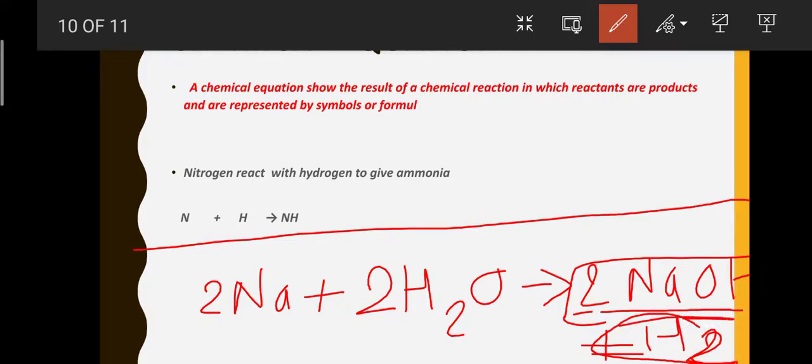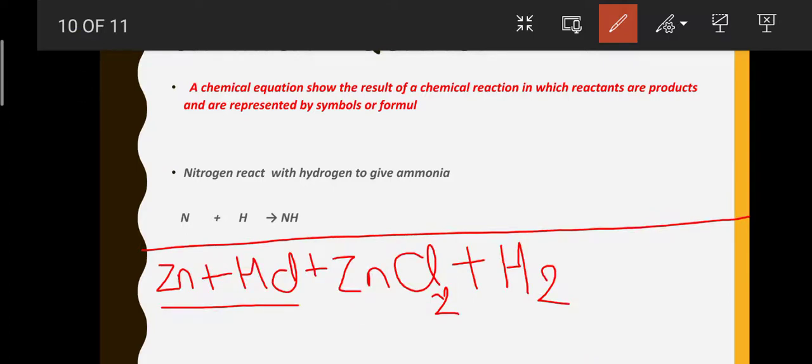Now it is balanced. Now let me tell you about a balanced chemical equation. We have done it, but we don't know what it is. Now we know that when the atoms or formulas on both sides of the equation are equal, such an equation is called a balanced chemical equation.